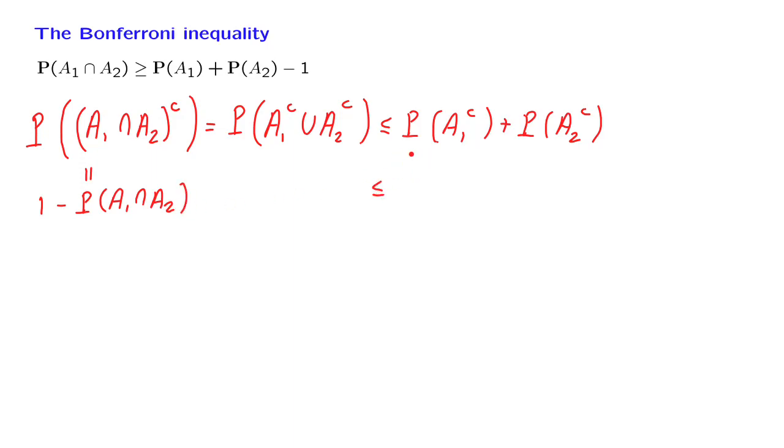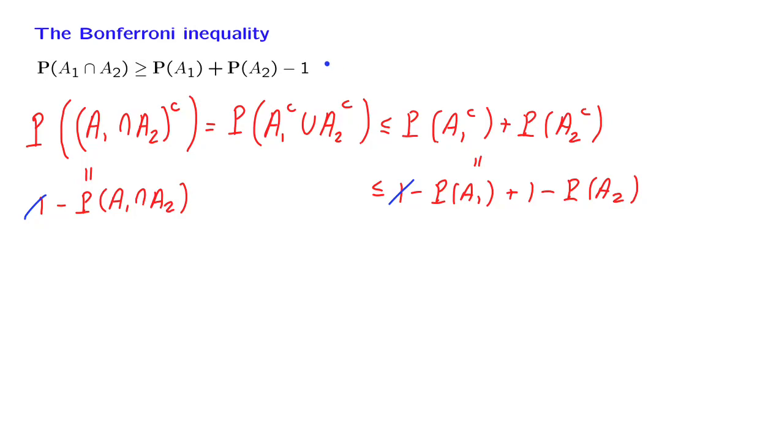And we do the same thing for the terms that we have here. This probability here is equal to 1 minus the probability of A1. And this probability here is equal to 1 minus the probability of A2. And now if we take this inequality, cancel this term with that term, and then move terms around, what we have is exactly this relation that we wanted to prove.